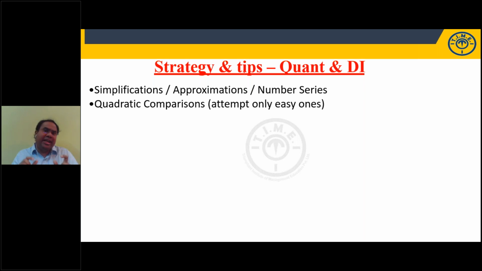Identify easy quadratic equation questions, find the roots, establish a relationship. So out of 5, pick up the 2 or 3 which are easy to attempt and solve them in your first round. If time permits, I'm not saying leave those 2; I'll definitely come back and look at those moderate or difficult questions. Moderate means calculation based, time consuming questions with numbers that are not convenient. We'll come back and solve those later.